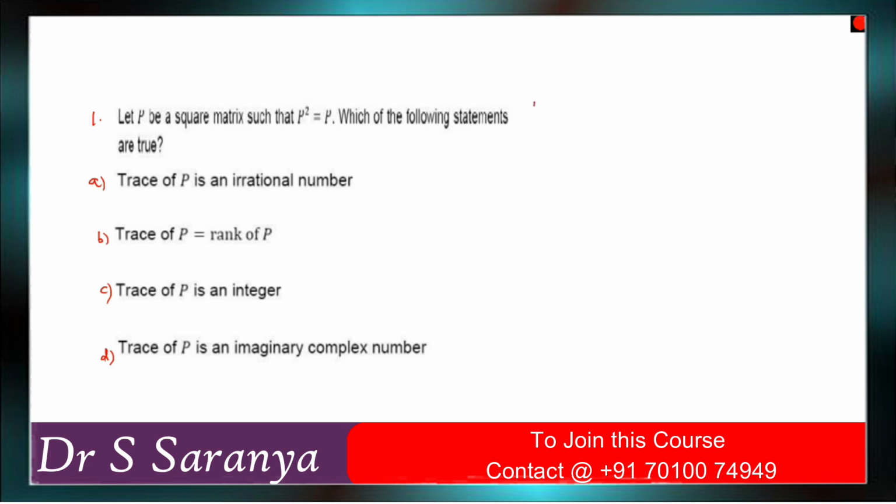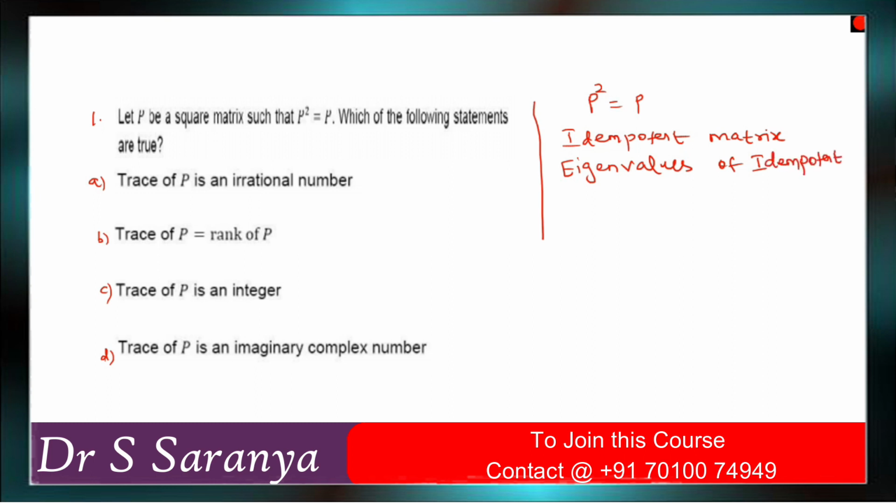What is the given matrix? Given P squared equal to P, it means it is an idempotent matrix, right? In this idempotent matrix, they are asking for the trace. So we need to know the eigenvalues of idempotent matrices. The eigenvalue of an idempotent matrix satisfies lambda squared is equal to lambda.